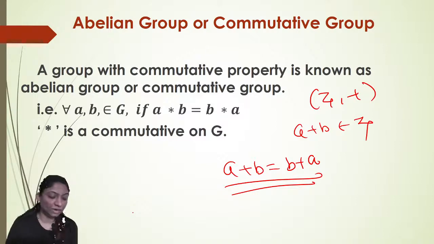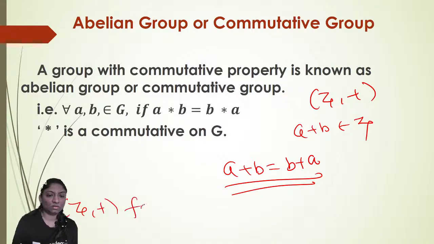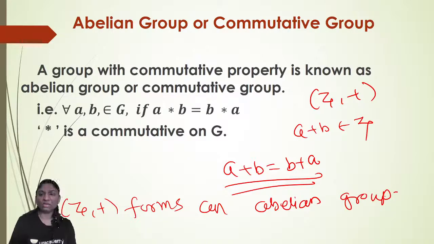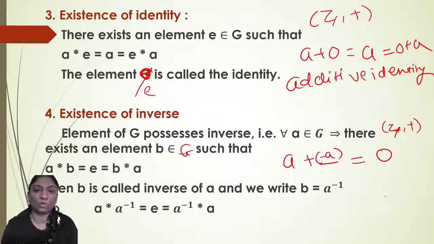So here we can see that the set of integers with respect to addition forms an abelian group. Now we will see the different examples in which this satisfies all these properties.